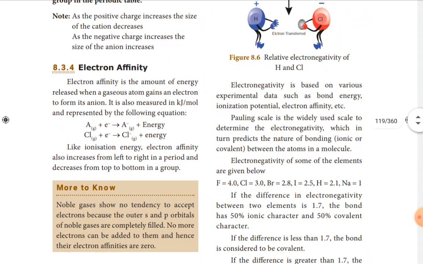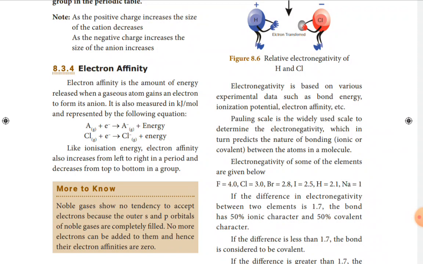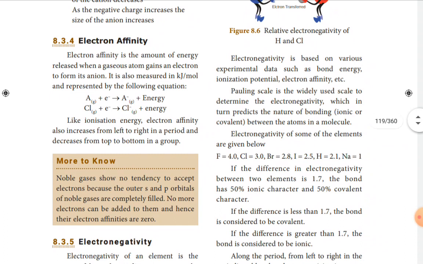So electronegativity is based on various experimental data such as bond energy, ionization potential, electron affinity. So these are the factors which are going to decide the electronegativity of the atom. So there is a scale which is going to measure the electronegativity, the Pauling scale. Nowadays we are using Pauling scale.